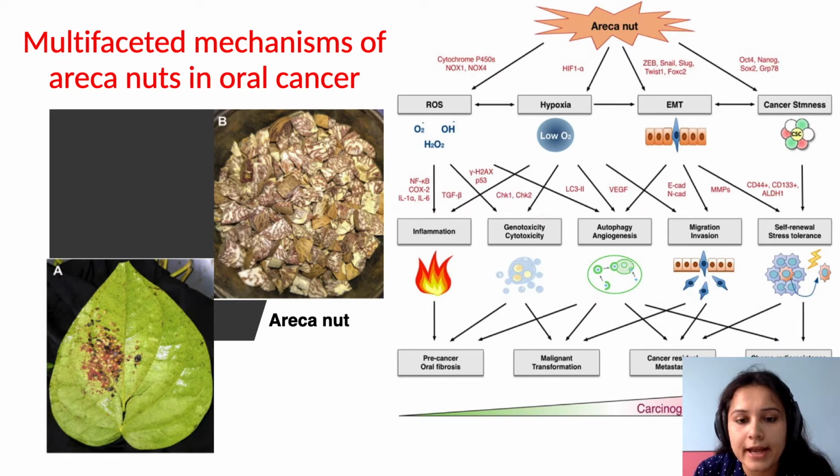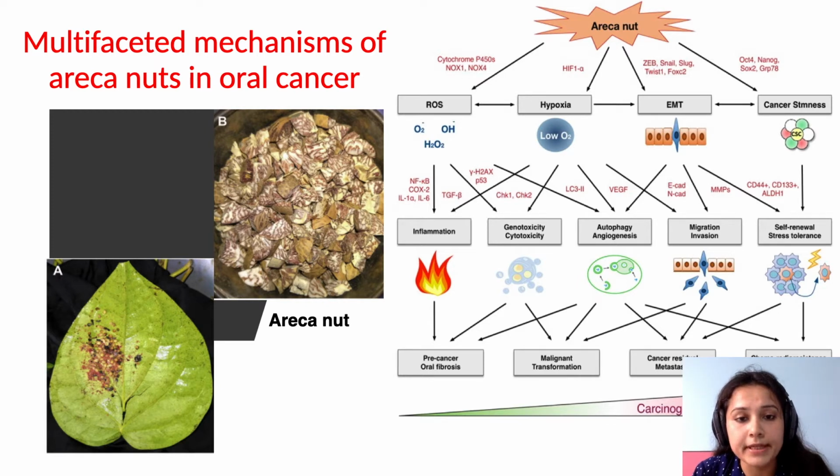So in this slide we will be discussing mainly areca nut. What does areca nut do to the oral mucosa? First, it causes release of oxygen-free radicals, and because of these, it causes inflammation of the surrounding mucosa by various factors like COX, interleukins, etc. Because of this redox-related inflammation, there is precancerous malignant transformation. Second, it causes genotoxicity, cytotoxicity, autophagy, and angiogenesis, and all these factors lead to malignant transformation.